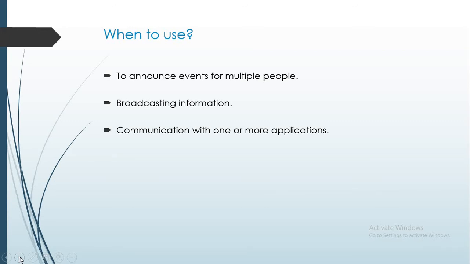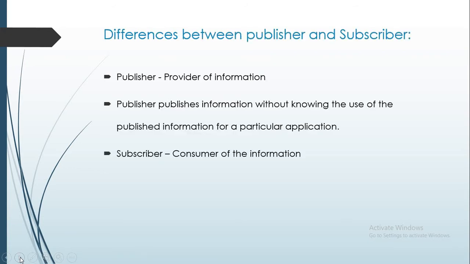That is, when an application needs to broadcast information to a significant number of consumers, this model can be used. Next is communication with one or more applications. That is, when an application needs to communicate with one or more independently developed applications or services, the publisher-subscriber model can be used. Next are the differences between publisher and subscriber.